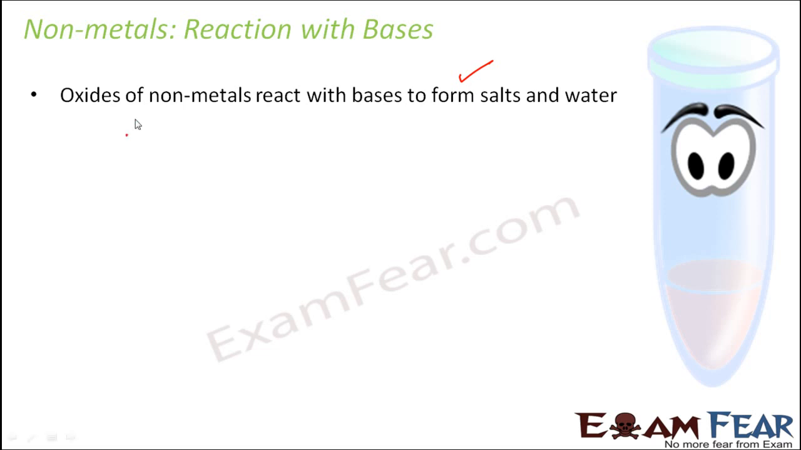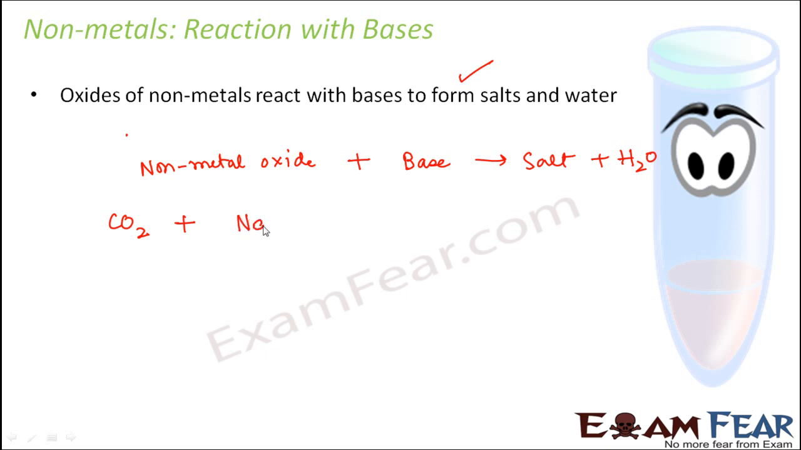Let us see how these oxides of non-metals react with bases. The non-metal oxide, something like carbon dioxide or sulfur dioxide, reacts with a base to form salt, and along with that it releases water. Let us take the common non-metal oxide, say carbon dioxide. When carbon dioxide combines with sodium hydroxide, which is a base, it forms Na2CO3, which is a salt, that is sodium carbonate, plus water.